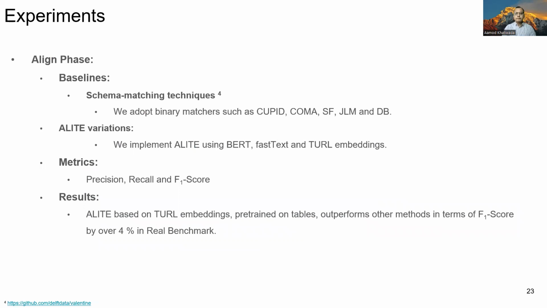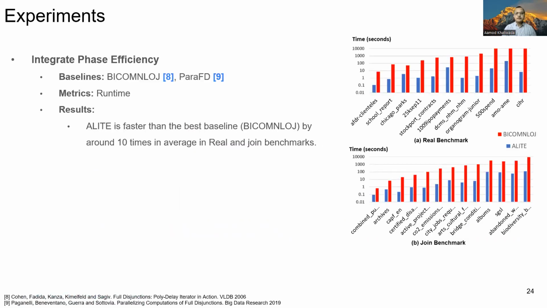For Align phase, we compare Elite against the schema matching techniques available in Valentine package. We use BERT, FastText, and TURL based pretrained embeddings to create 3 different Elite variations. Based on our experiments, Elite based on TURL embeddings, which is the model pretrained using tables, outperforms other methods in terms of F1 score by over 4% in real benchmark. Furthermore, we also compare the runtime of Elite's full disjunction algorithm against BICOM analogy and ParaFD and observe that on average, Elite is faster by an order of magnitude than the second best baseline, that is BICOM analogy, in real and join benchmarks. For more experiments regarding the efficiency, please visit our paper.